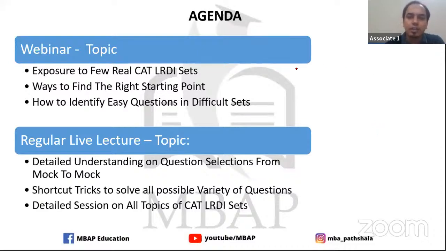So this is the agenda. Today we're going to do some more real CAT LRDI sets. You can identify how to find the right starting point and how to identify the easy questions in difficult sets. A lot of times we can't work on the difficult sets, but it's not that we should not be solving those sets at all. There are definitely certain easy questions in those difficult sets, so we can work on those sets.